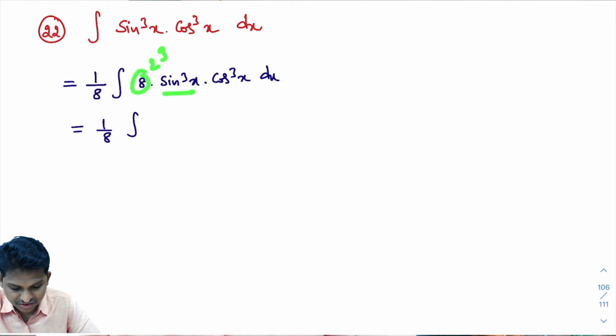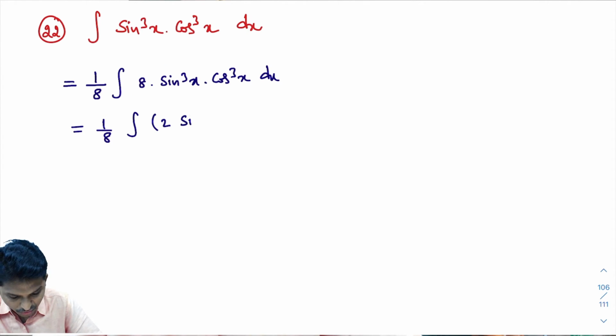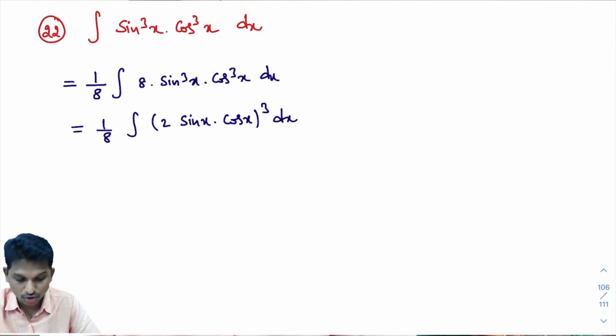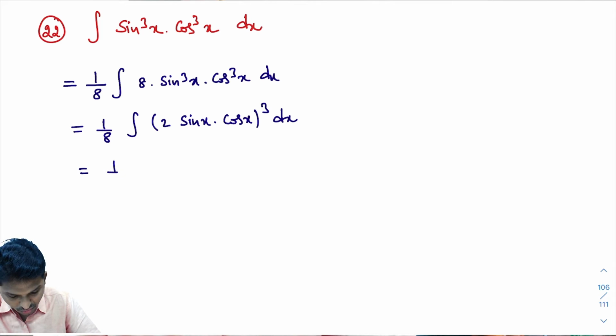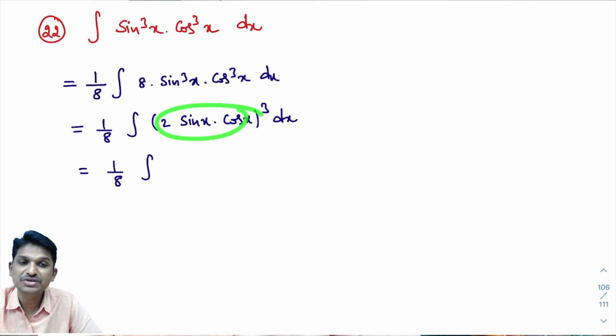2 cube into sin cube x into cos cube x. So this can be written as 2 into sin x into cos x whole cube dx. I hope you understand this. That is equal to 1 by 8 into integral of 2 sin x cos x, and 2 sin x cos x is sin 2x, right?